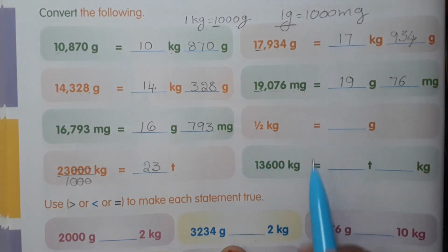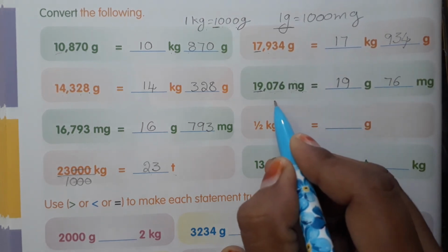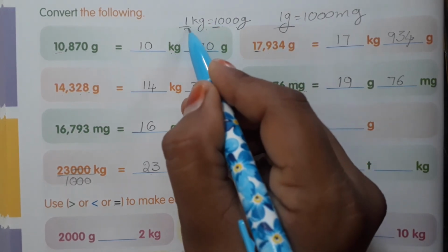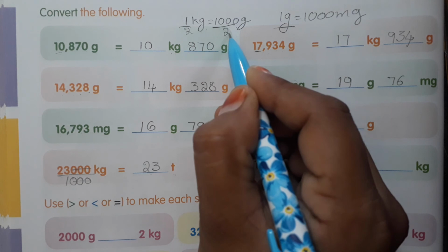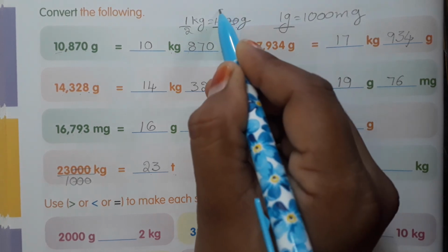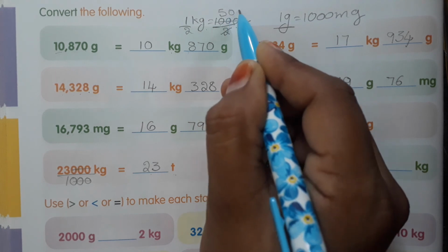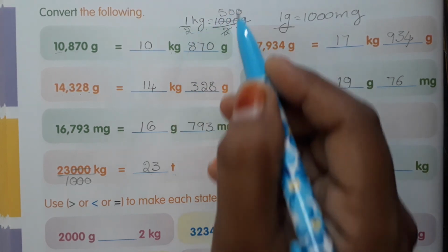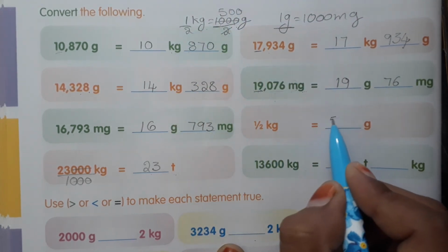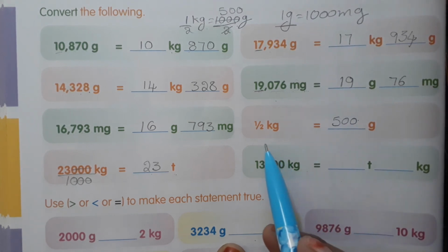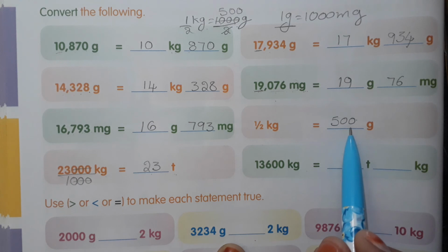Half kg. Half kg means 1 kg is equal to 1000 grams, na. So 1 by 2 kg. Divide with 2. 2 5s are 10. Remaining how many zeros are there? 2 zeros. So half kg means how many grams? 500 grams. Half kg means 500 grams.